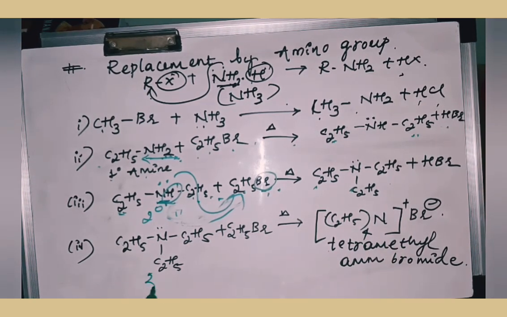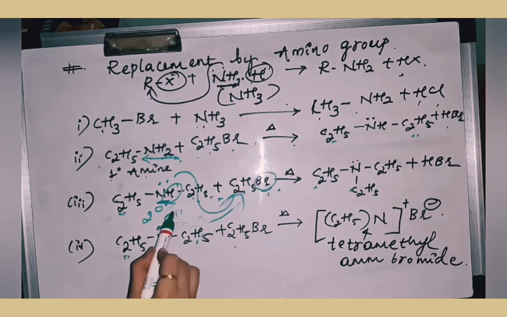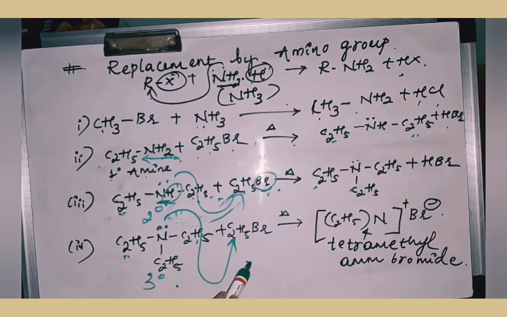If I take a third degree amine, 3 alkyl groups are attached to the nitrogen. That is when it is reacting with ethyl bromide. Simple. Here, in all these molecules there was a presence of hydrogen, whereas here there is no hydrogen. The lone pair of electrons itself is acting as a nucleophile. So this nitrogen will attack the C2H5 and this Br minus will be removed from this group.